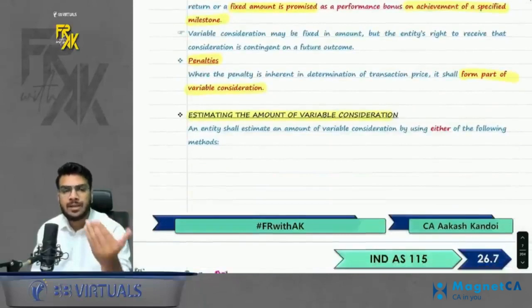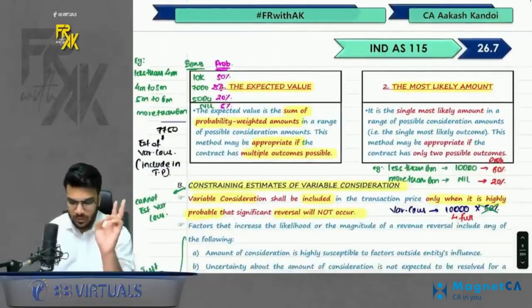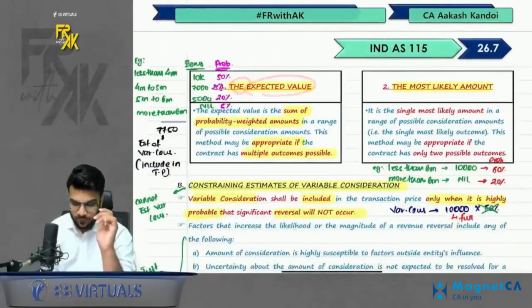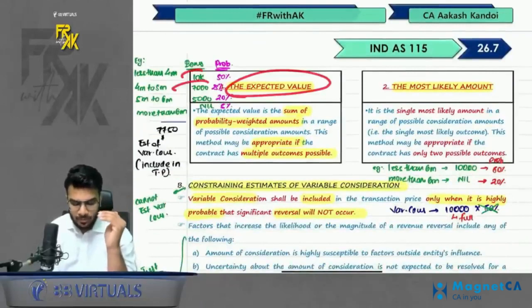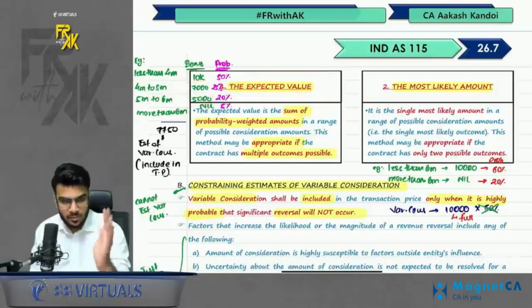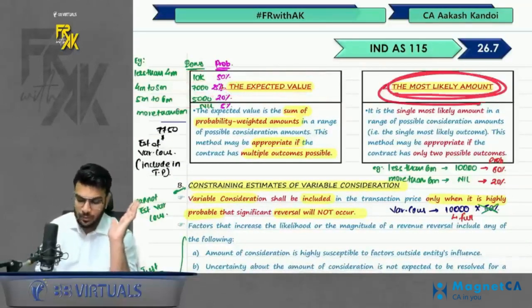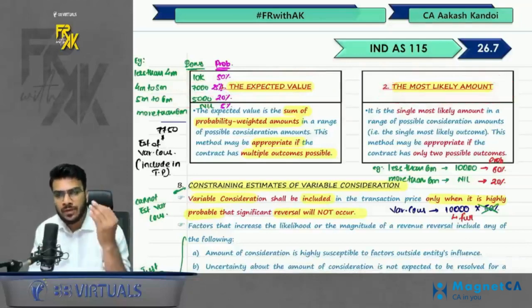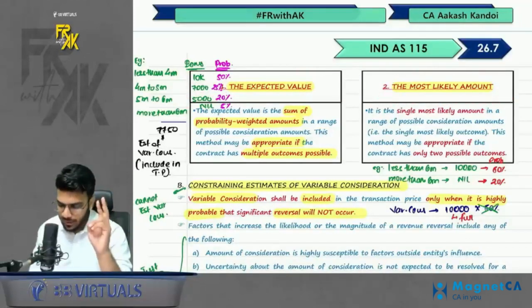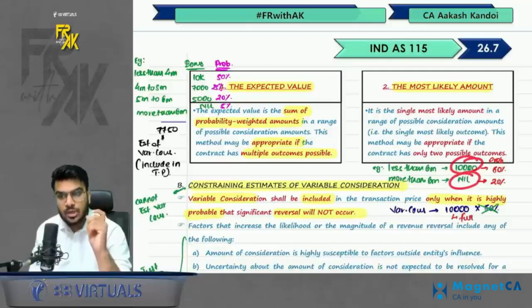But how will you estimate the amount of variable consideration? We have two methods. One is the expected value method. When to use this? When there are multiple outcomes possible. So just take the probability of each outcome. Simple. Second is the most likely outcome. It is more likely to be used when only two outcomes are possible. Either you will get the bonus or not get the bonus. So here you will consider the most likely outcome.